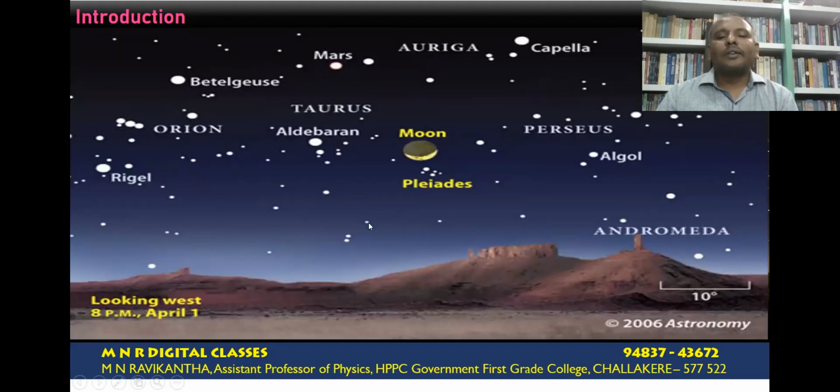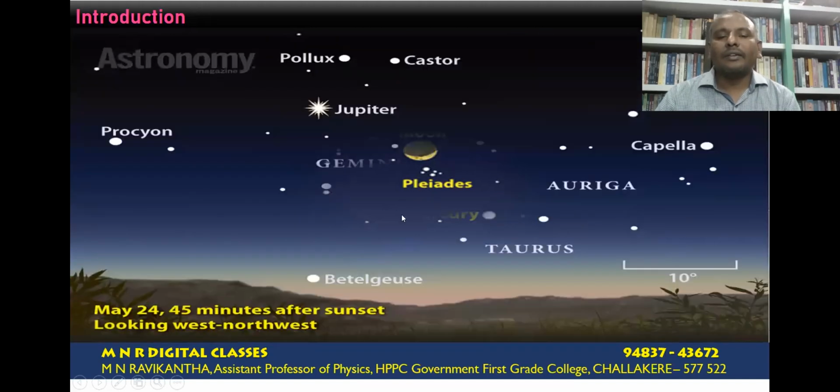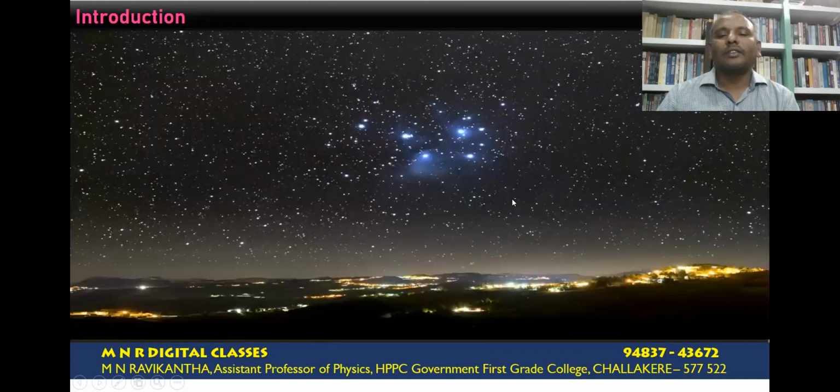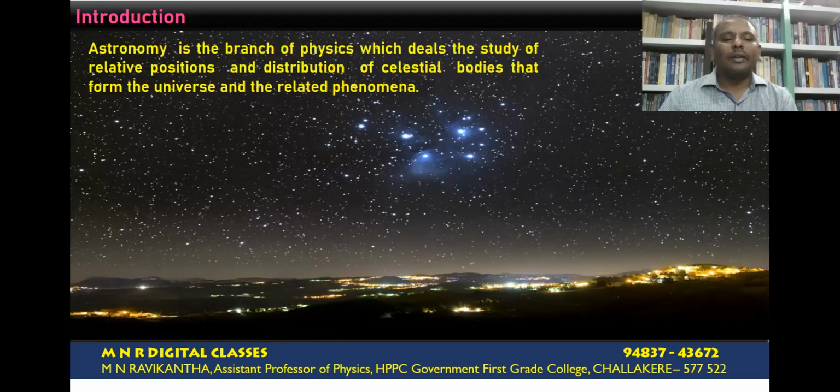Now, to understand how the relative orientation of the stars changes in space and what the celestial objects are, all these details are understood by three main branches of physics. The first branch is astronomy. Astronomy is the branch of physics which deals with the study of celestial objects.